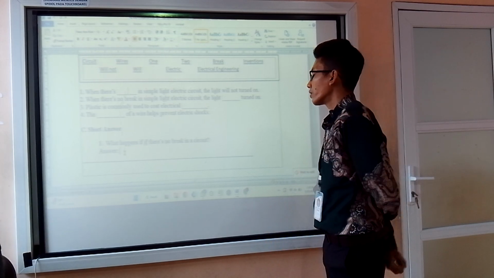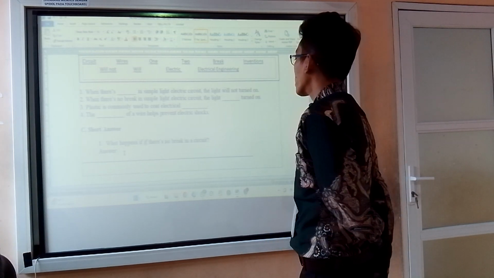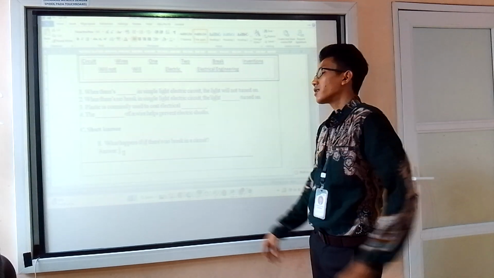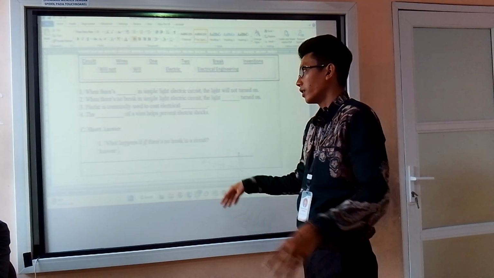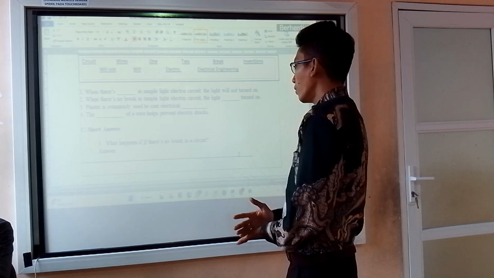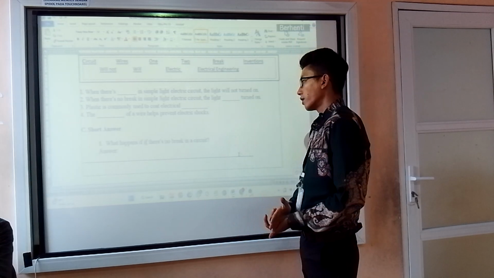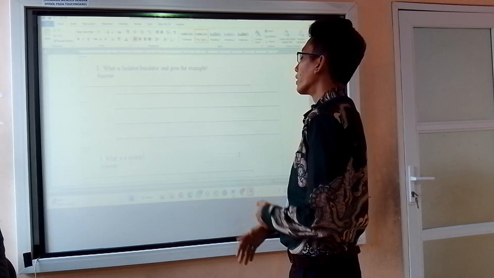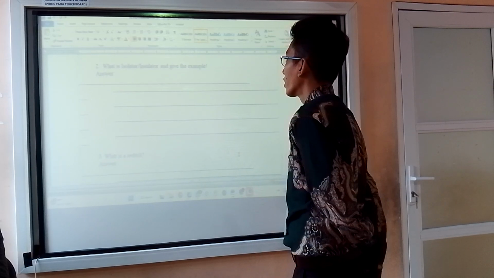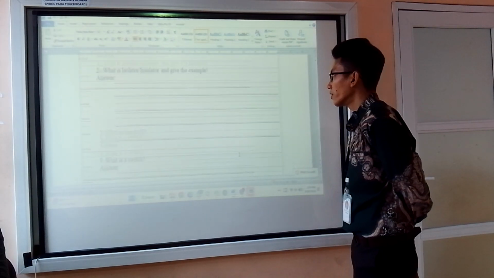What happens if there is no break in the circuit? If there is no break in the circuit, that means all of the components in the electric circuit are connected, and electricity can flow from the power cells into the wires and then into the light bulb, and the lamp will turn on. What is an insulator? Nah, just skip.